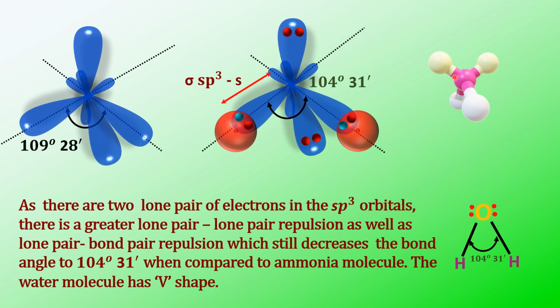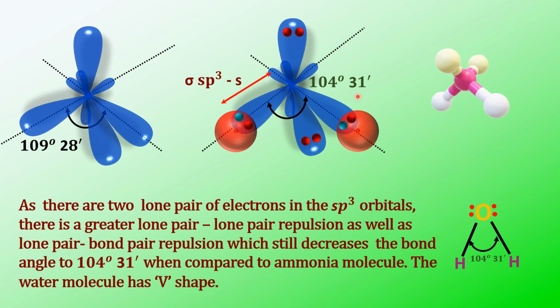This is the 3D model. See here, you can imagine that these are the two lone pairs of electrons, and these are the two bonded atoms, hydrogens, to oxygen. So because of the repulsions, the bond angle has reduced from 109 degrees 28 minutes to 104 degrees 31 minutes.